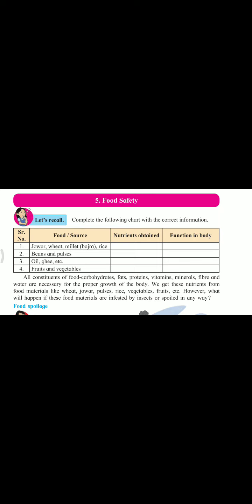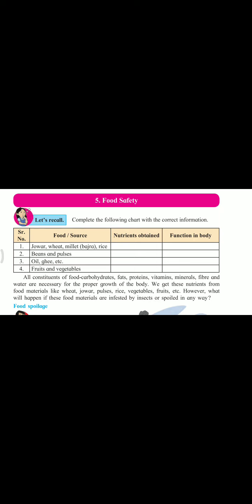Beans and pulses are rich in protein. It means from beans and pulses we get proteins, and these proteins are useful for the growth of our body and to fill our wounds or wear and tear of the body.